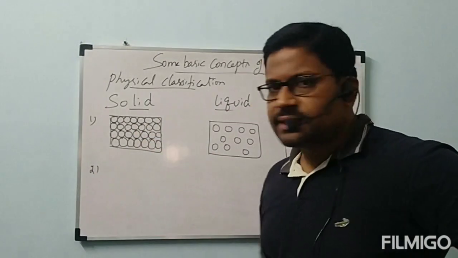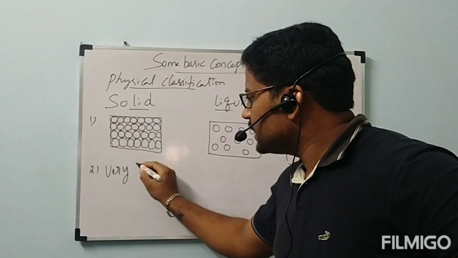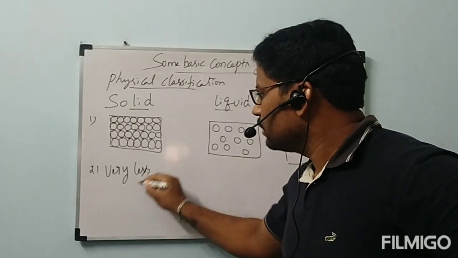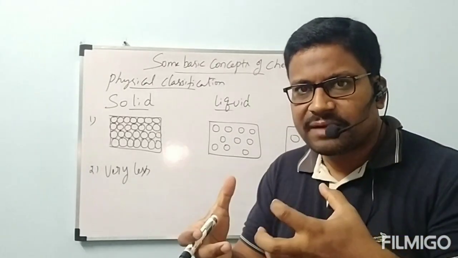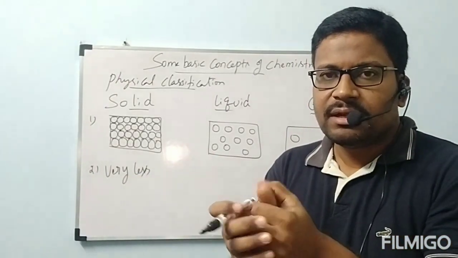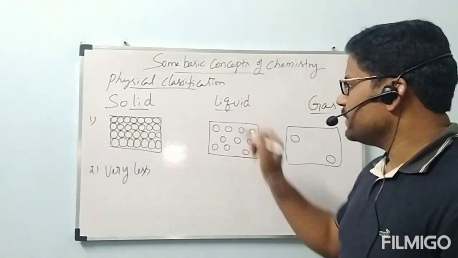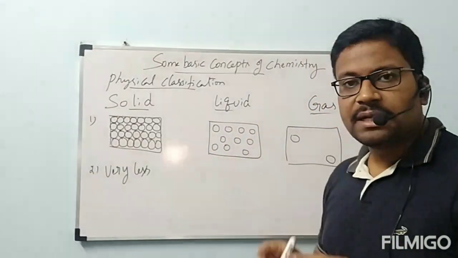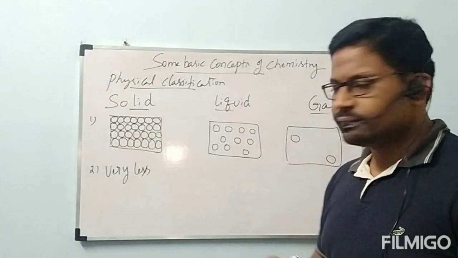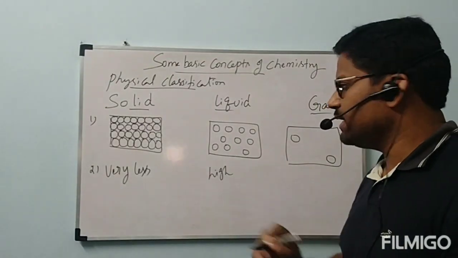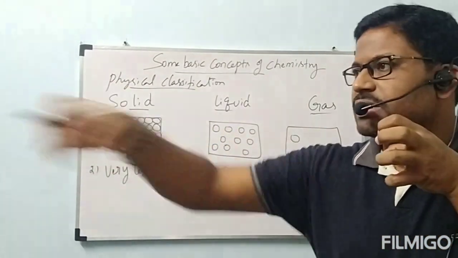Now, in solids, the interparticular distance is very less. How? These particles are very closely packed with each other. When they are very closely packed, the distance between them is very less because they are very near to each other. Next, coming to liquid, the interparticular distance is a little bit high when compared to solid. We can write high. Because these particles are a little bit far away from each other, the distance between them will be high.